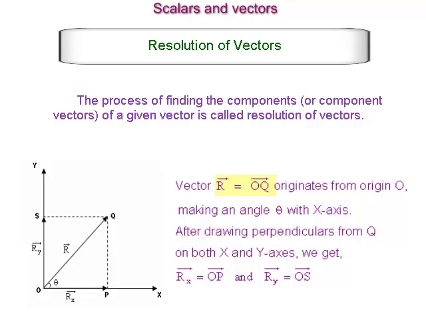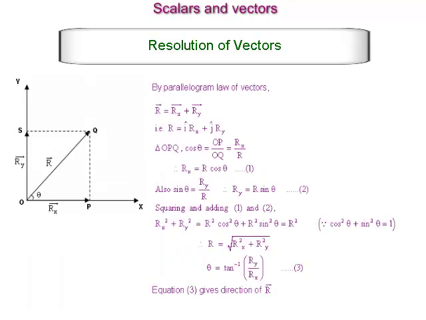Vector r is equal to vector OQ originates from origin O, making an angle theta with x-axis. After drawing perpendiculars from Q on both x and y axis, we get vector Rx is equal to vector OP and vector Ry is equal to vector OS. These are the rectangular components of vector R along x and y axis respectively. By parallelogram law of vectors, vector R is equal to vector Rx plus vector Ry. That is, vector R is equal to i Rx plus j Ry.